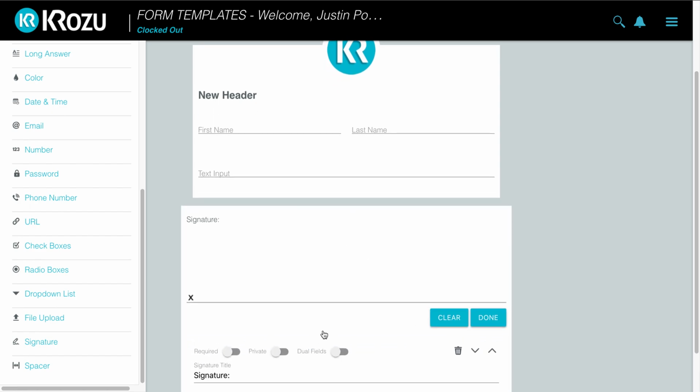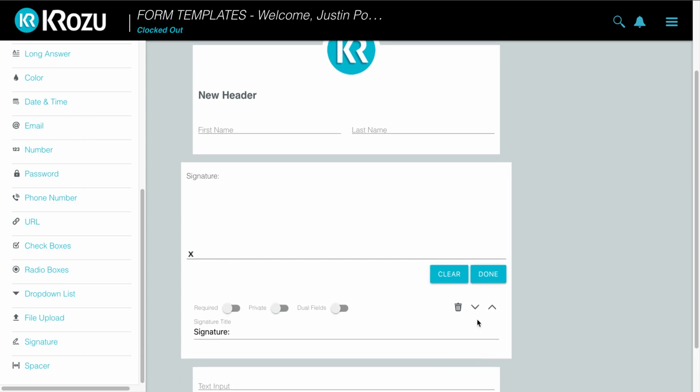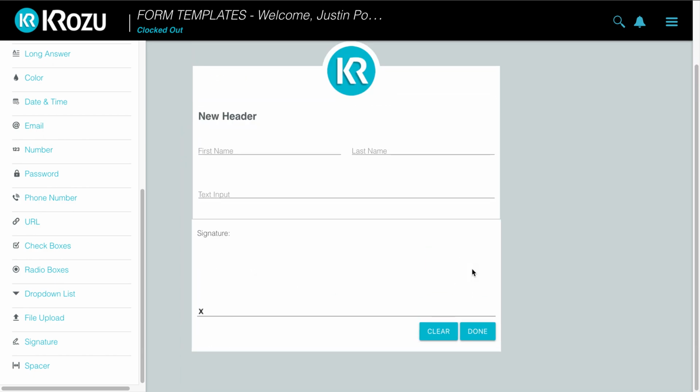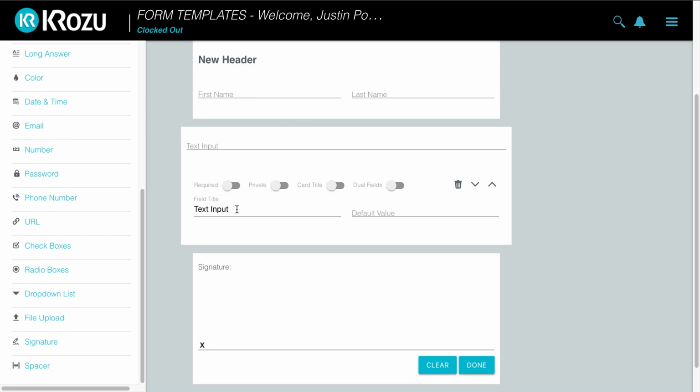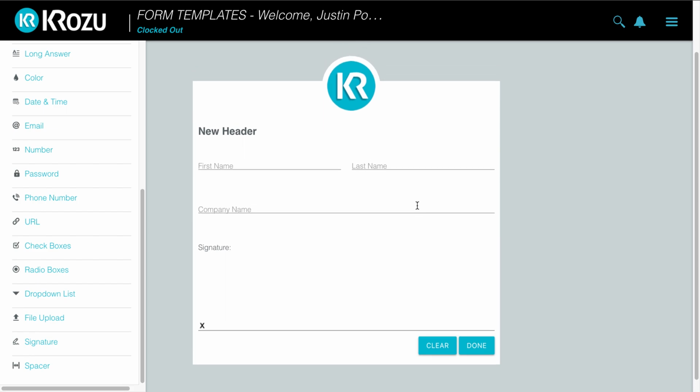Okay, and these arrows will move this up and down. So if I want the signature ahead of text input, I'll go ahead and click the up arrow. If I want it below text input, I'll go ahead and click the down arrow. Okay, the field title shows up right here. So instead of text input, I want company name. That's all I have to do to get that to show up.